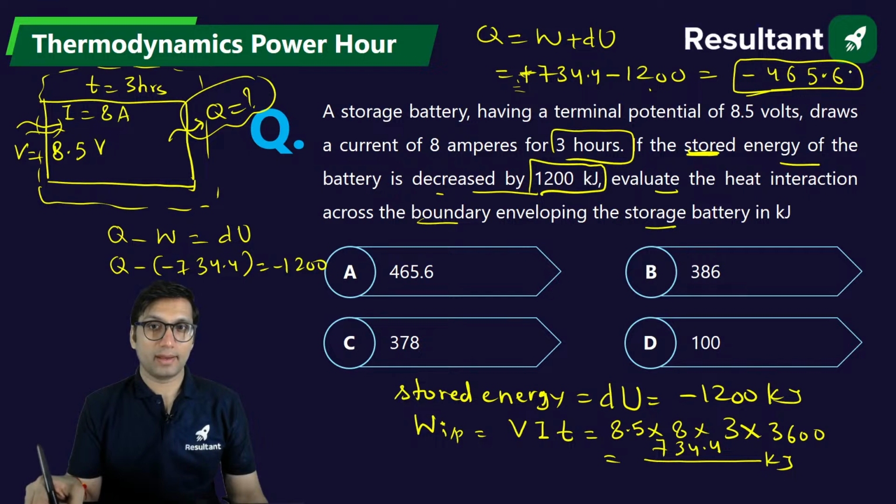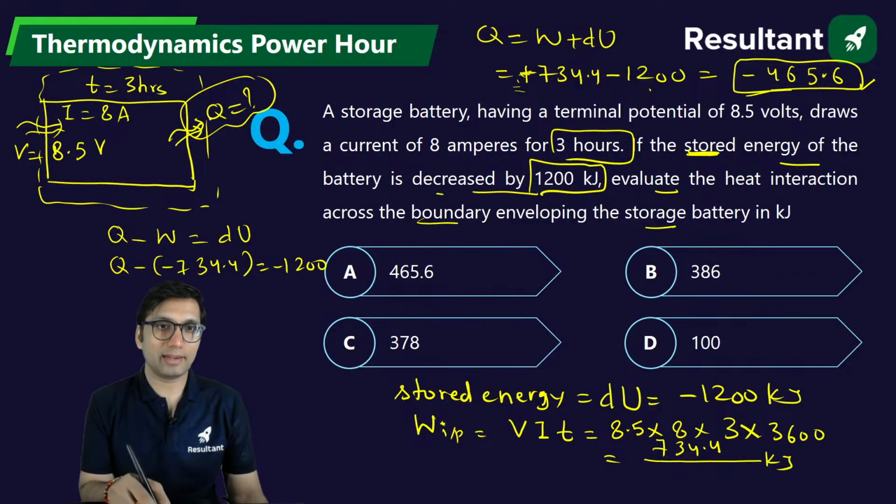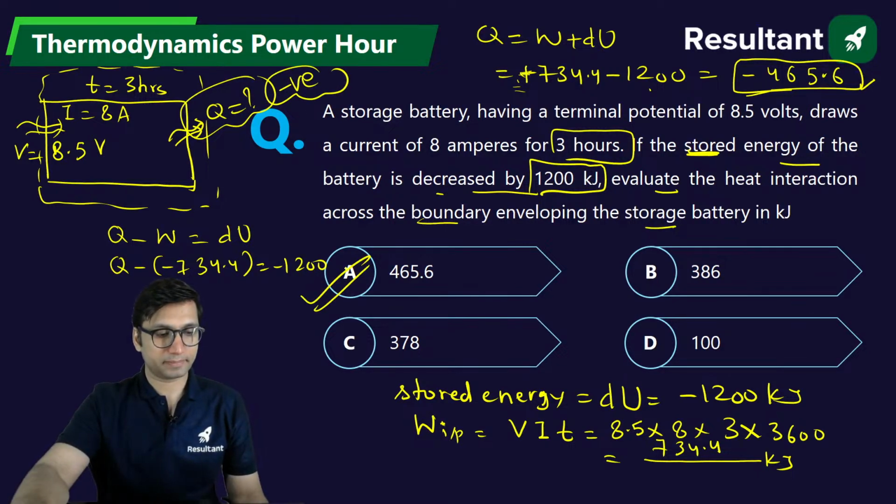Also, the reason is very simple. Heat will come out to be negative because heat is rejected. Heat will get rejected from the battery. So this will be minus, that is for sure. Okay. So the answer will be option A.